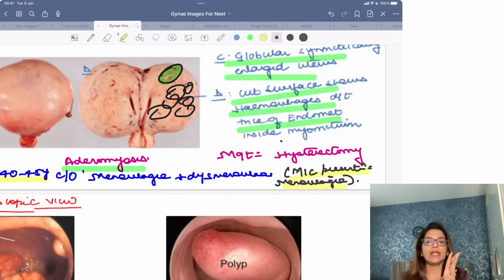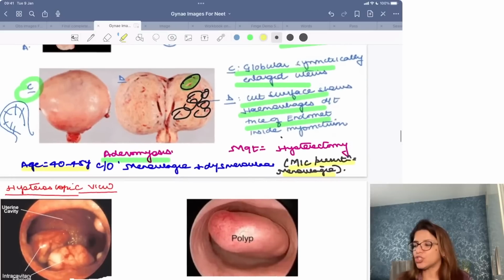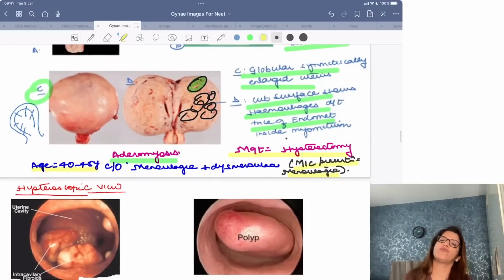Polyp की chief complaint is metrorrhagia, that is irregular bleeding. Adenomyosis की chief complaint is menorrhagia and dysmenorrhea. But if I have to choose between the two, you should choose menorrhagia as the answer, right? Now, what is the management of adenomyosis? Management of adenomyosis is hysterectomy.